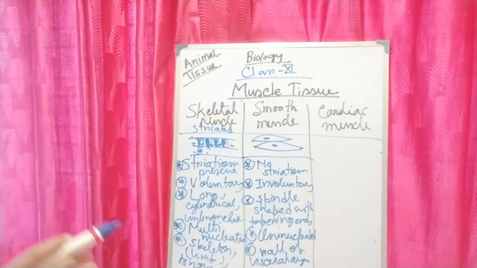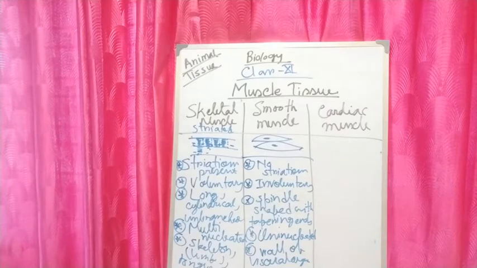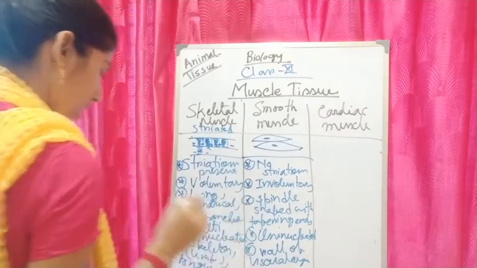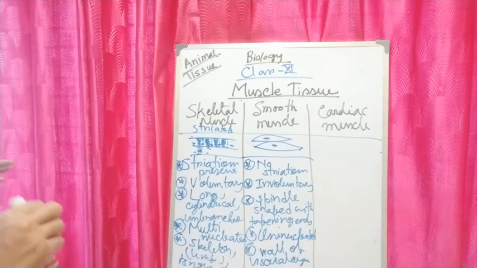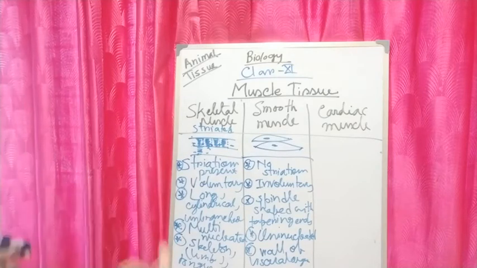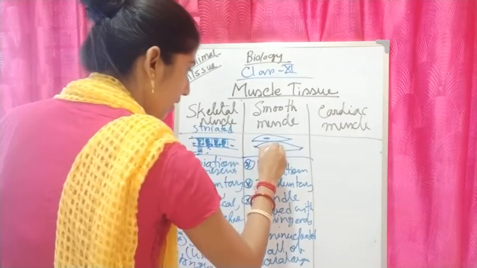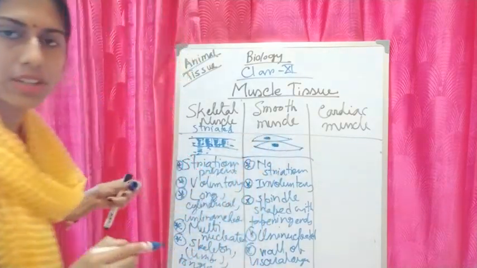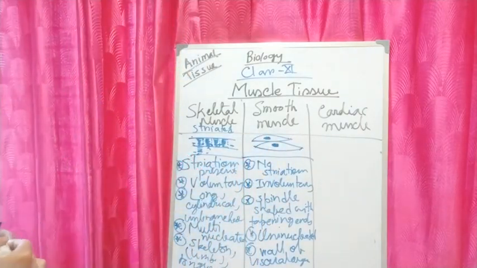So I am repeating the points. The cells are long, spindle shaped with tapering ends. Striations are absent. They are uninucleate with a large oval nucleus at the center.